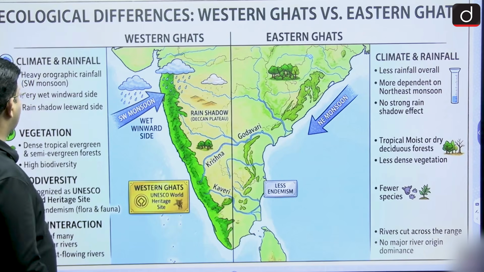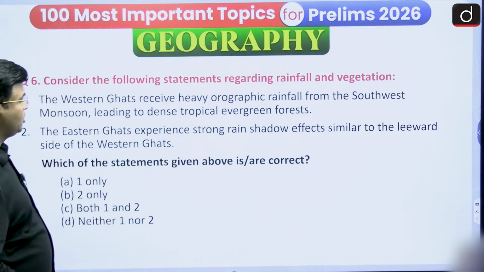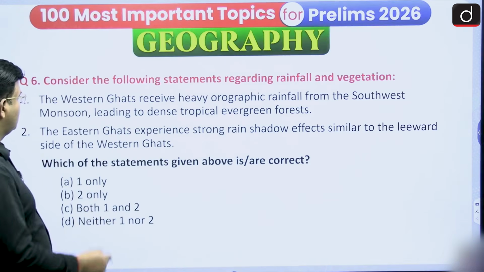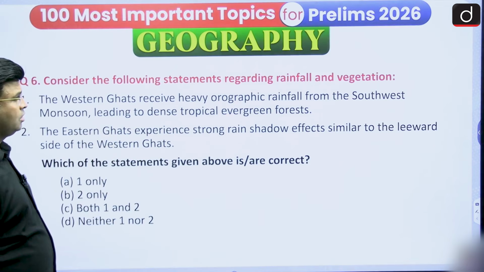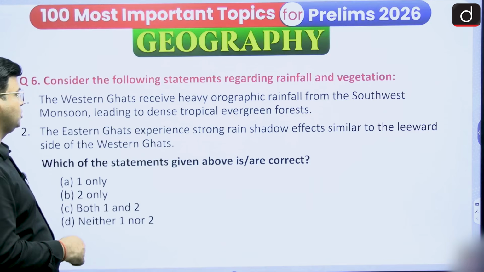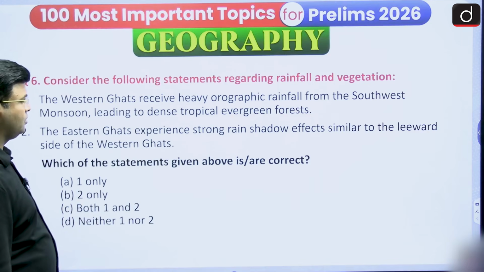Now consider the following statements regarding rainfall and vegetation. The Western Ghats receive heavy orographic rainfall from the southwest monsoon, leading to dense tropical evergreen forest.